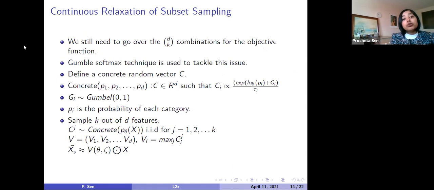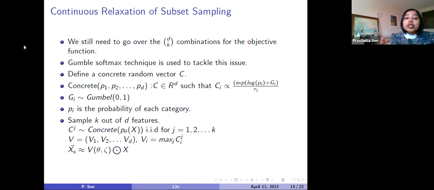And d choose k can be a huge number for a large dimensional feature space. So for those reasons, here we use the Gumbel softmax technique.